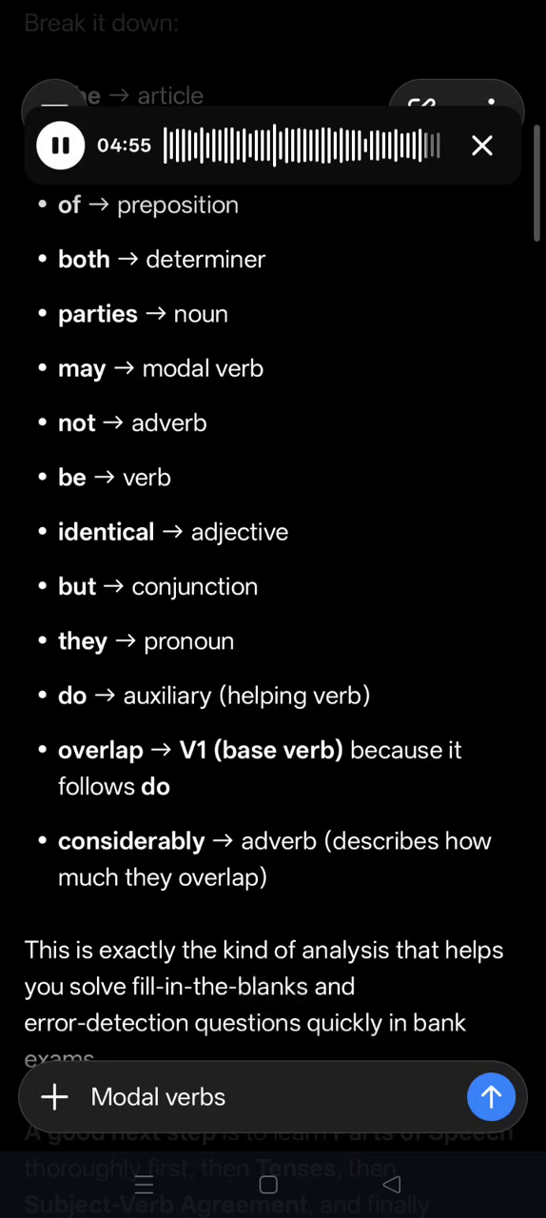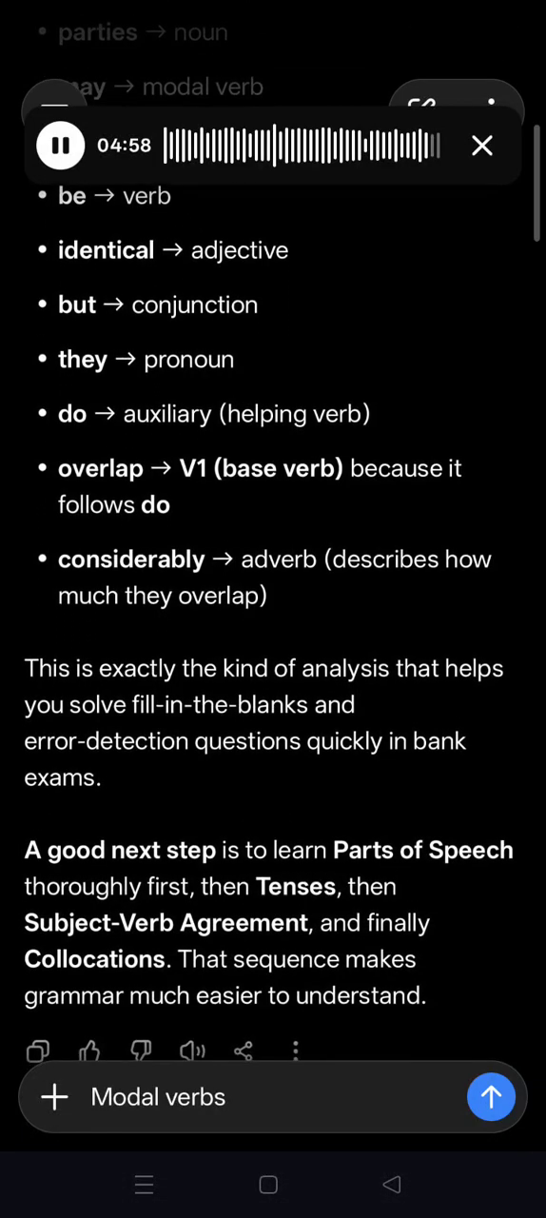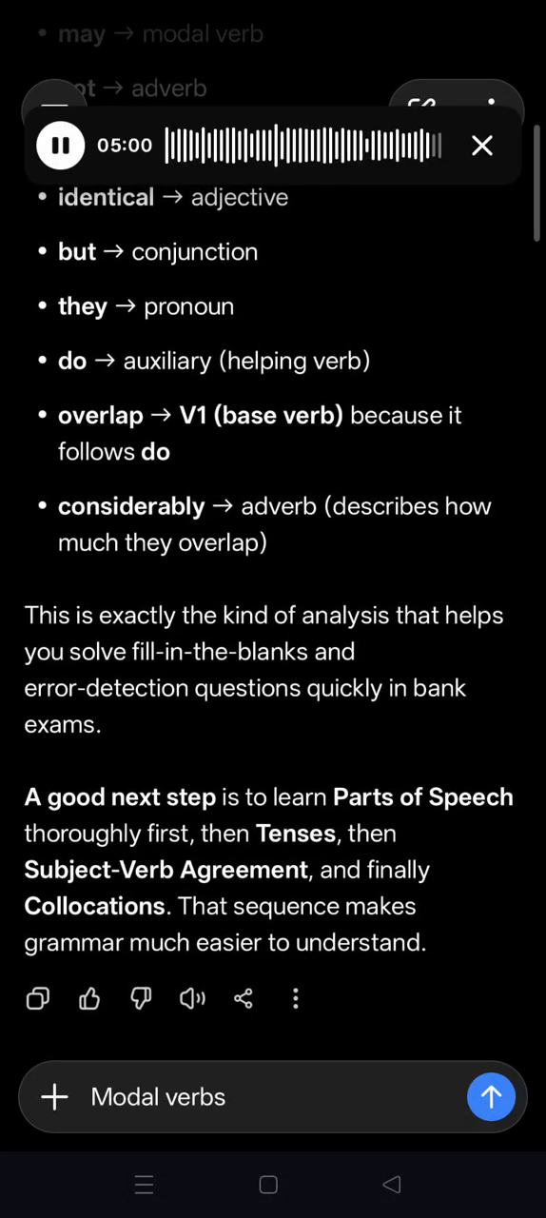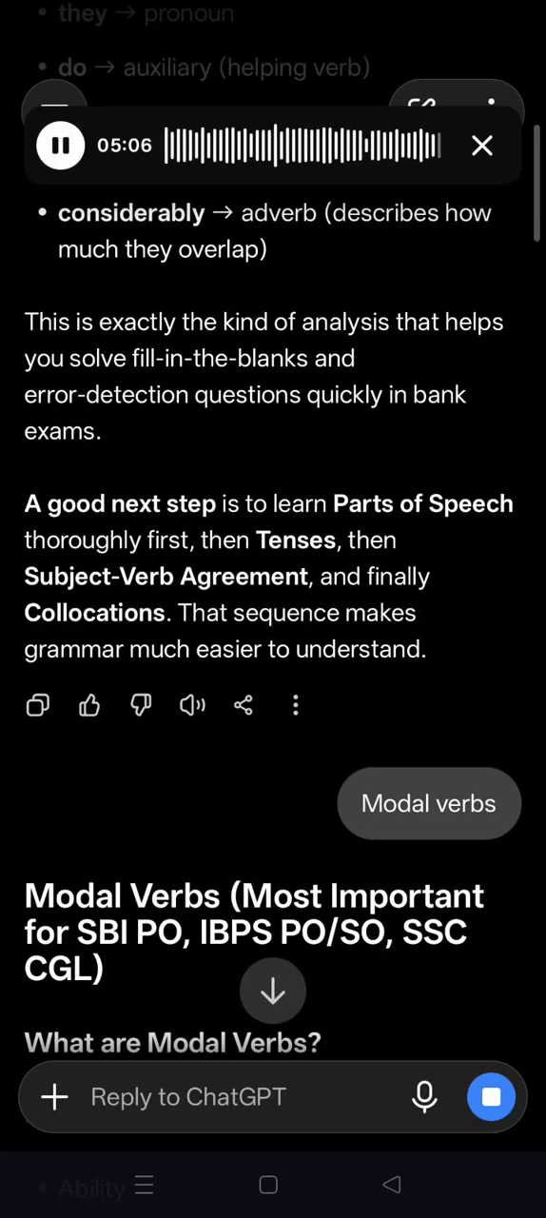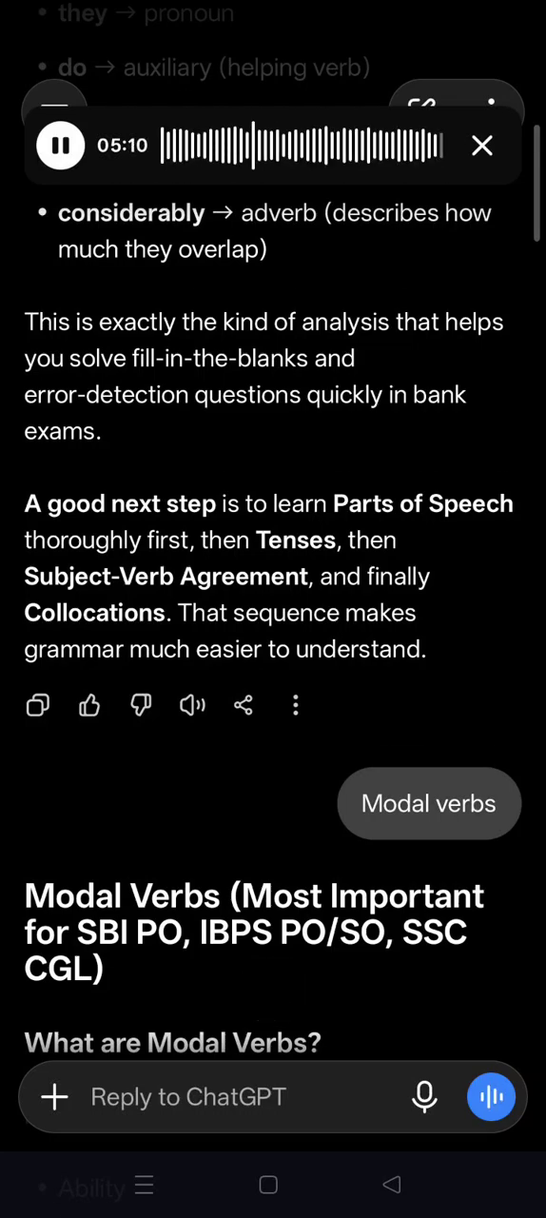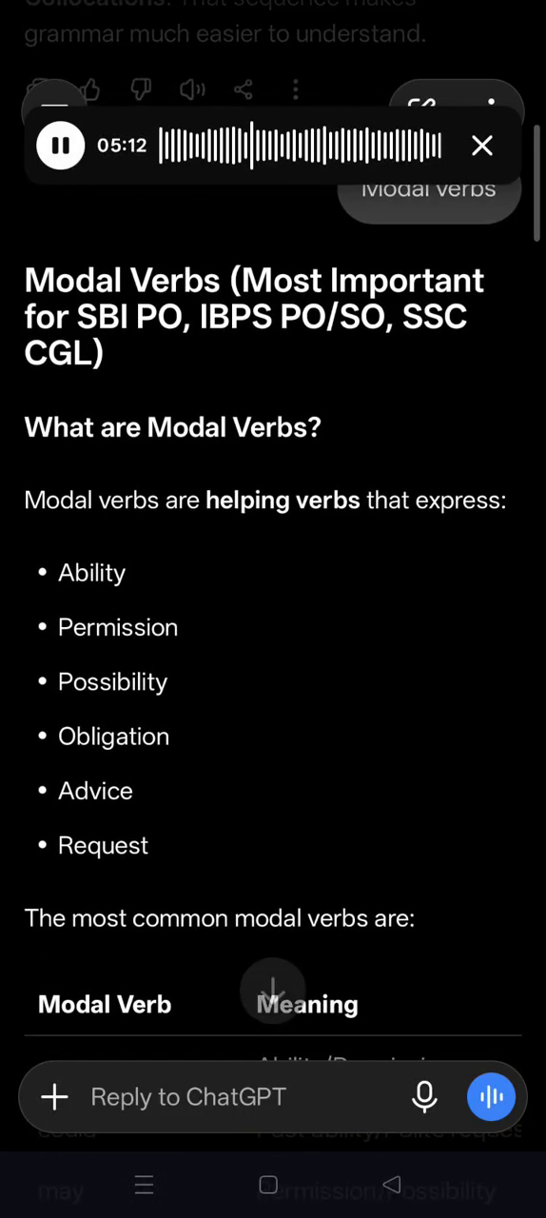This is exactly the kind of analysis that helps you solve fill-in-the-blanks and error detection questions quickly in bank exams. A good next step is to learn parts of speech thoroughly first, then tenses, then subject-verb agreement, and finally collocations. That sequence makes grammar much easier to understand.